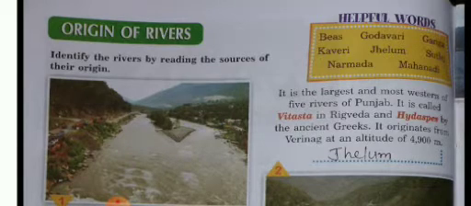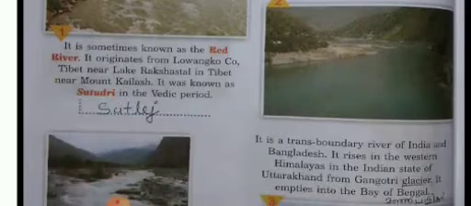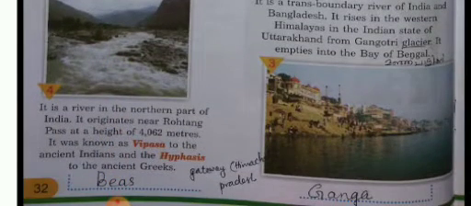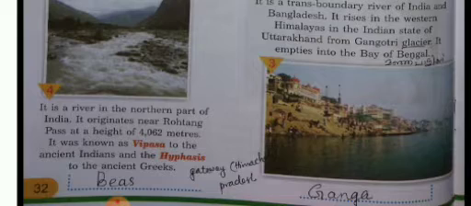Can you say the name? What are they? One of them is Jhelum. Beas, then Satluj, then what is the next?